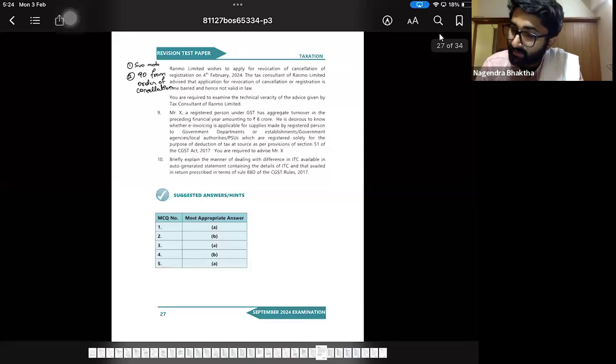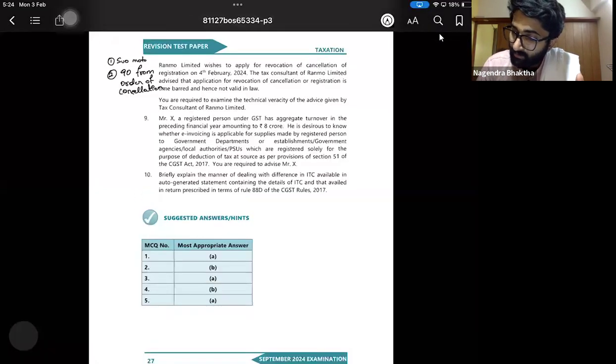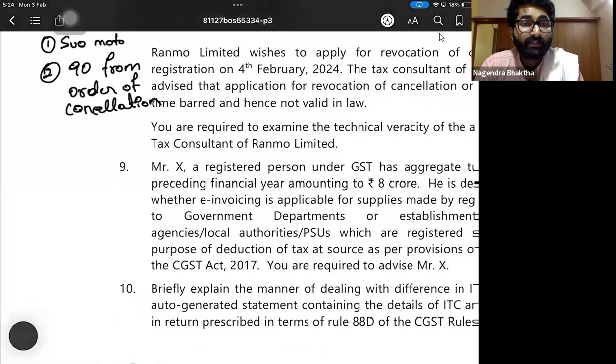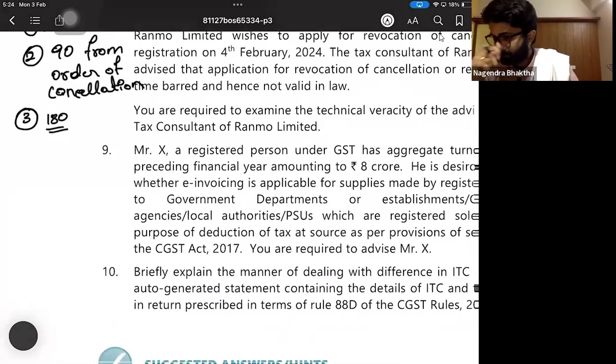Please do write that. The third one: not just 90 days from the order of cancellation, you also have to specify the 180 days. That 180-day specification is also required, and finally write that it is not time barred and it can be applied.